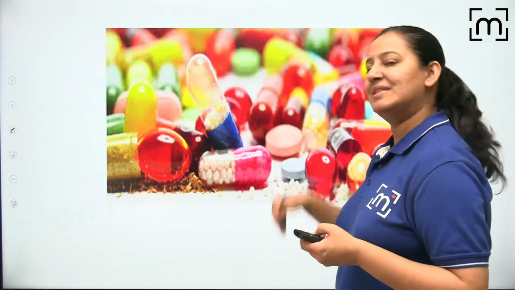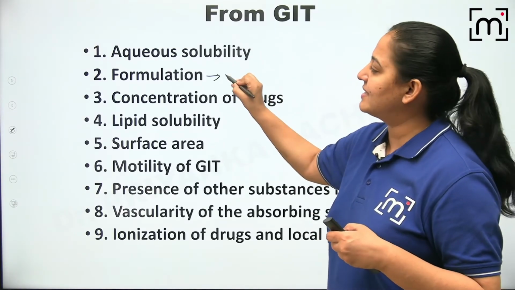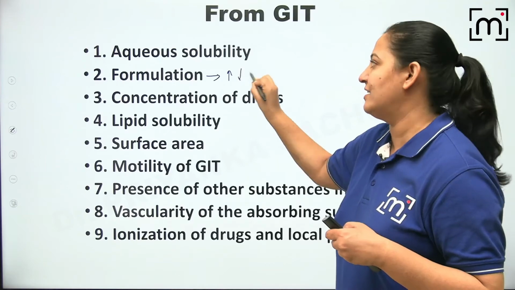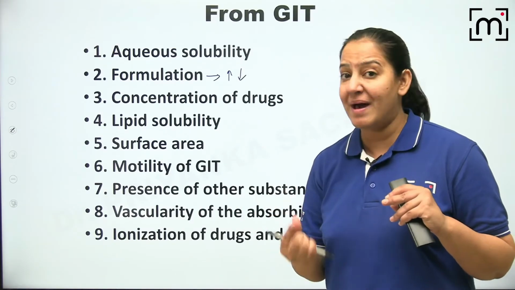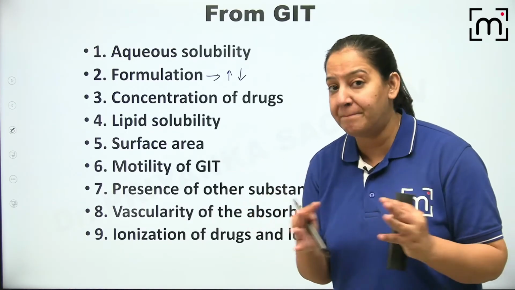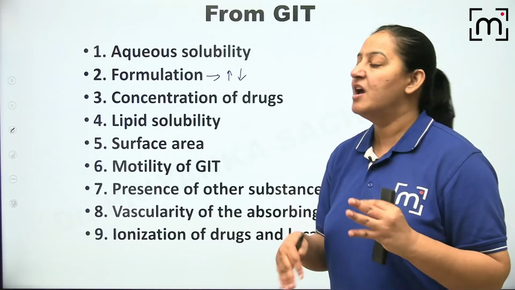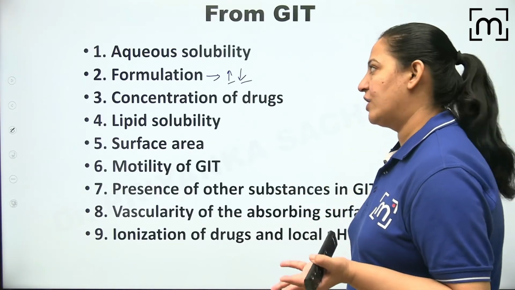Sometimes they can increase, they can decrease, right? So the formulation में जो other inert substances हैं, they can increase absorption, they can decrease absorption, they affect the absorption of the main drug. तो tablet में एक तो paracetamol है, paracetamol के अलावा जो पैक करने के लिए, tablet को compact करने के लिए जो substances हैं, वो बढ़ा भी सकते हैं absorption, उसका कम भी कर सकते हैं. ठीक है, so that we cannot comment.